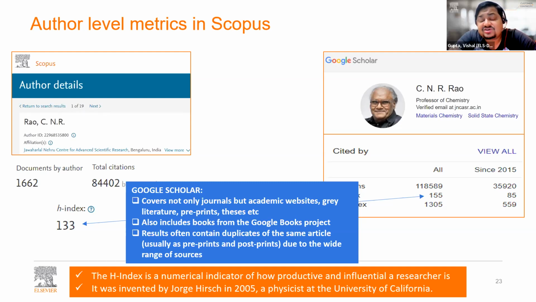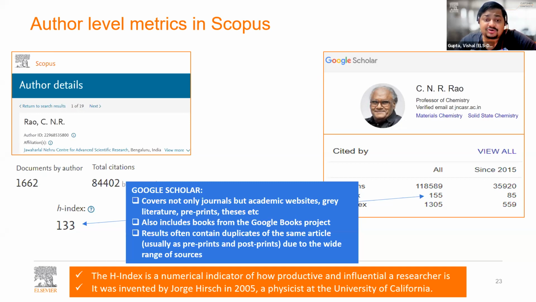Due to the wide range of resources, articles and their citations get spread across duplicates, and that is why you see an inflated H-index on Google Scholar.